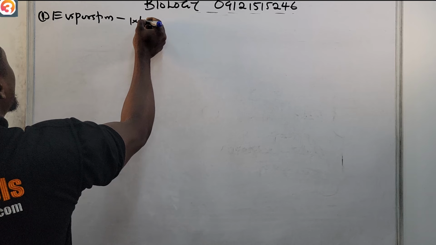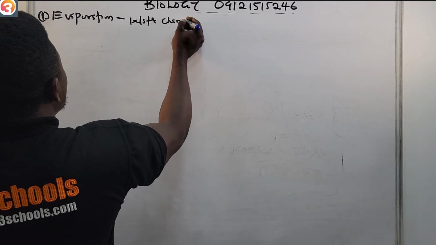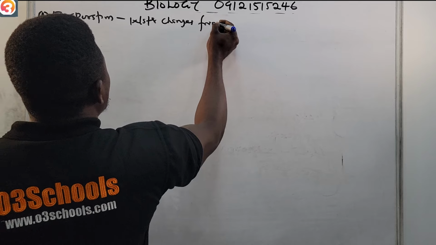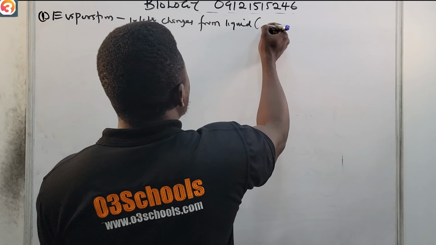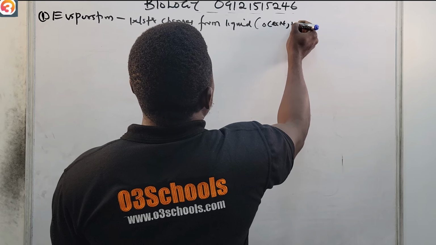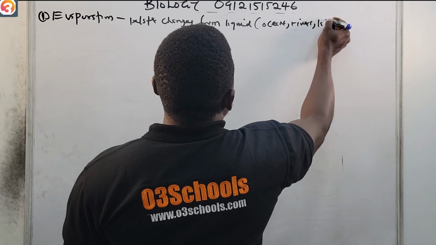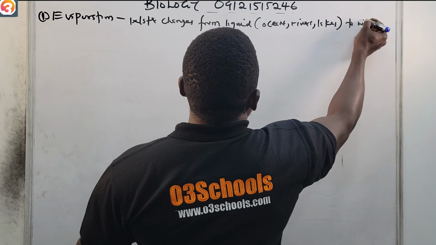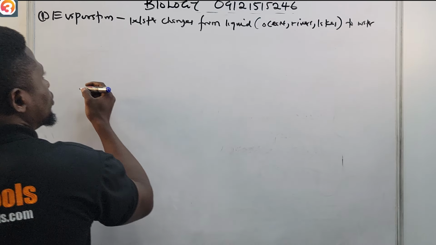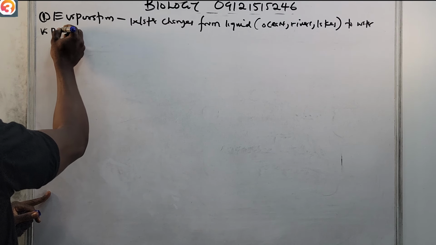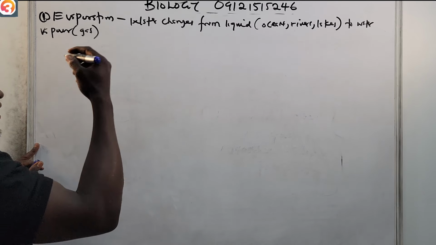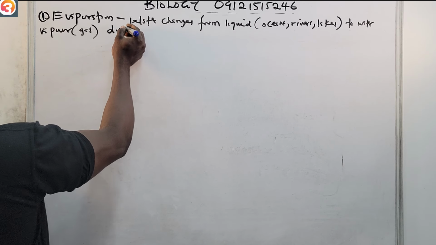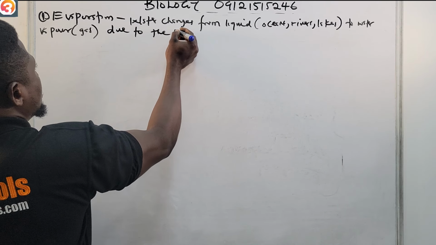Water changes from liquid, like in our oceans, rivers, and lakes, to water vapor, which is gaseous now, due to the sun.